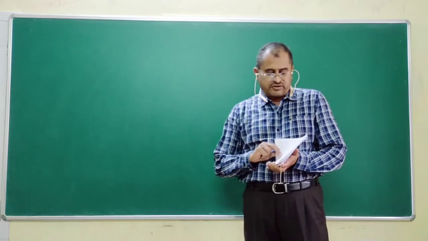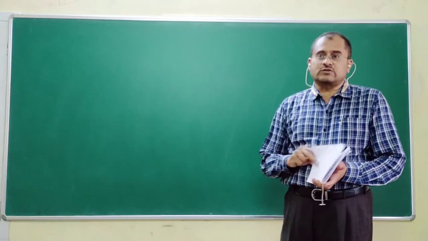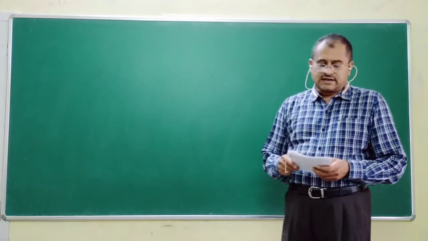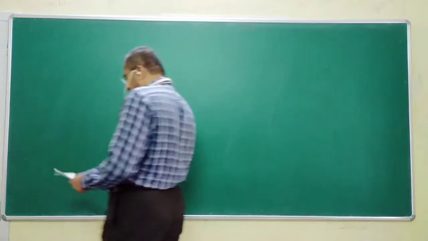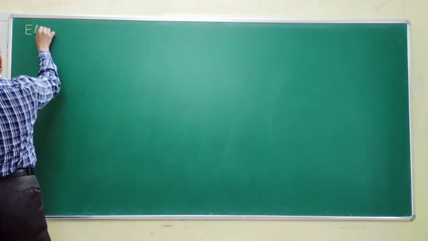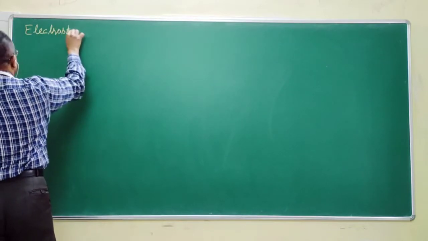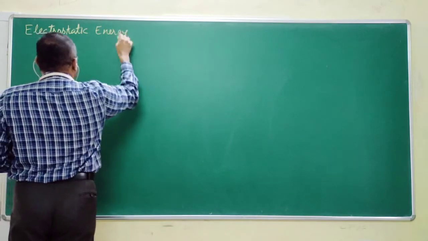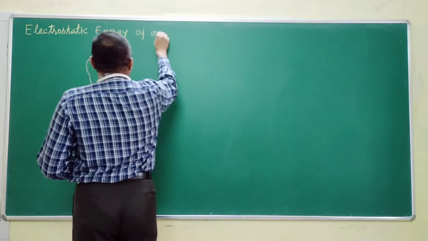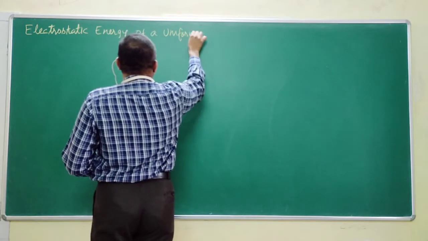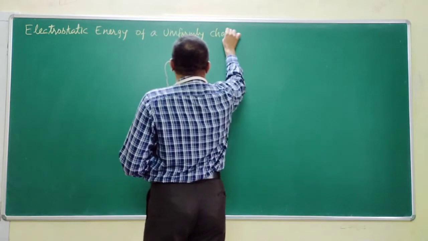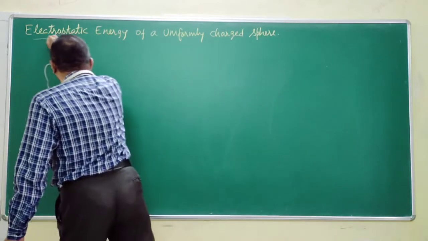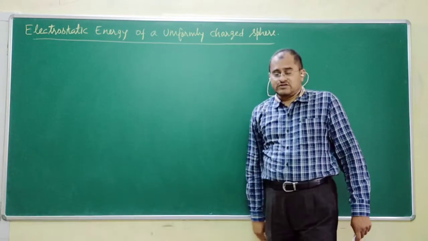In the previous class we stopped at potential energy due to a charge distribution. We are going to continue from where we stopped last class, and the new topic we are going to see today is electrostatic energy of a uniformly charged sphere.